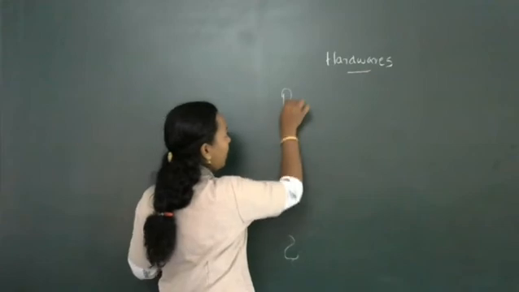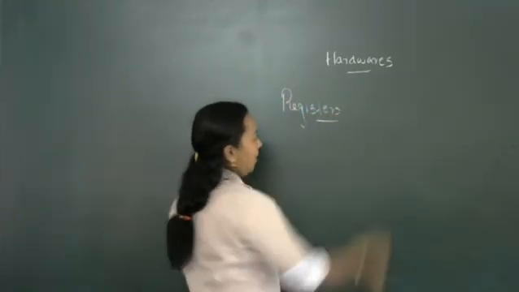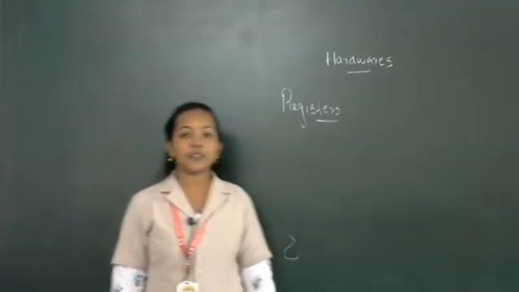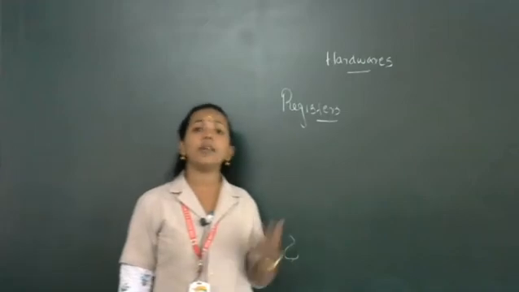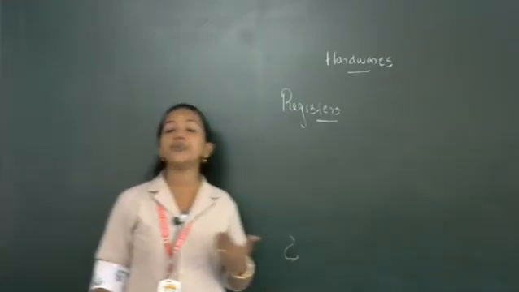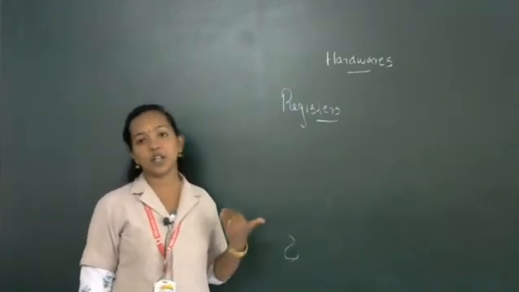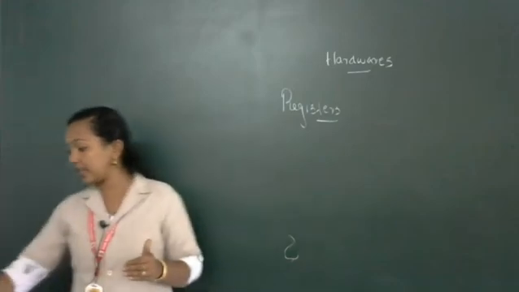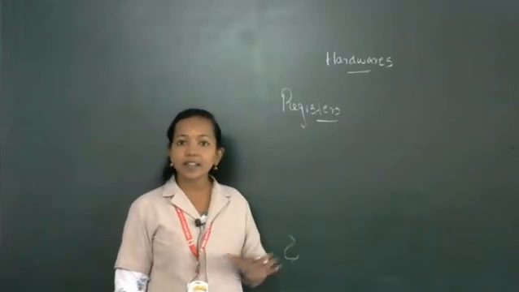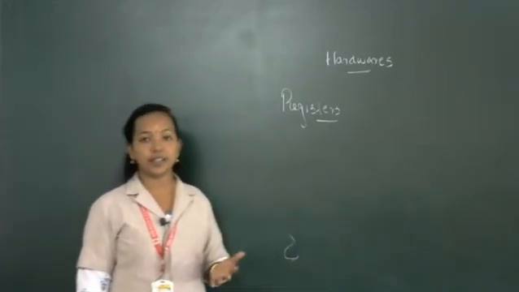Second one, very important, registers. Registers are present in the central processing unit. The processing unit contains so many registers, but in this section we are going to discuss the important registers of the ALU or arithmetic logic unit, inside the CPU.